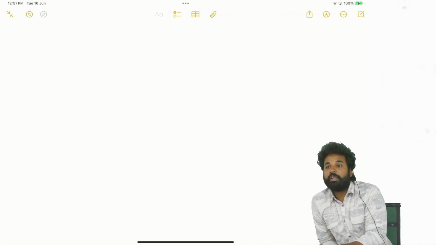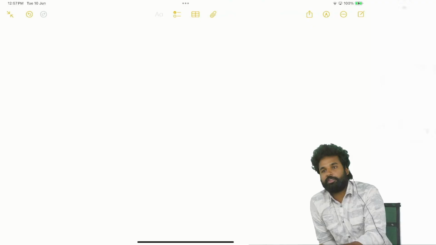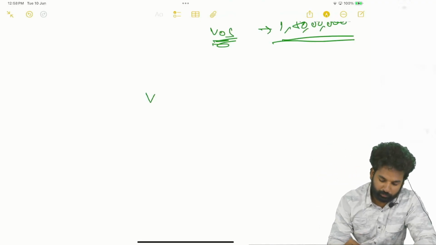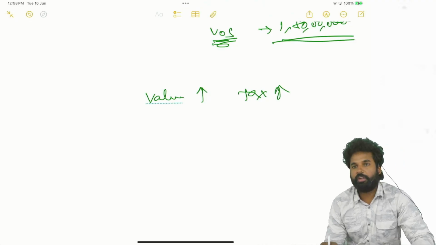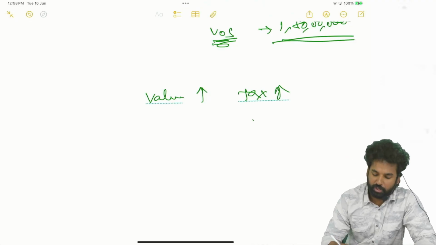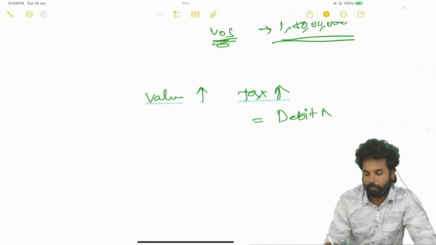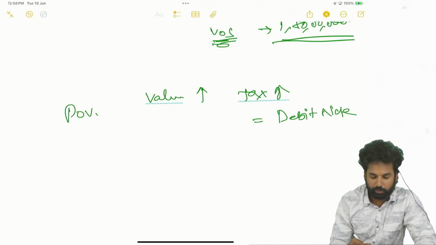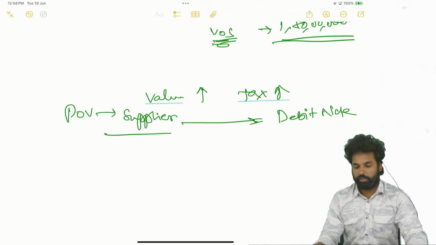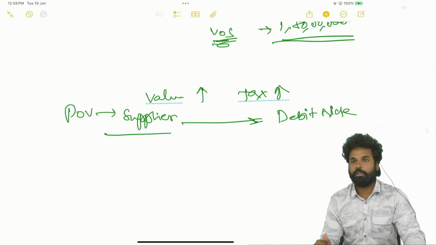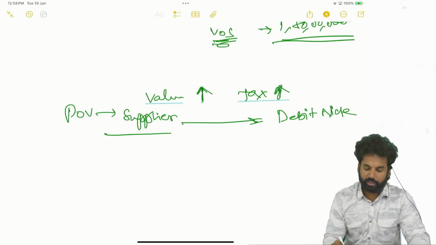Whenever you want the value to be increased or the tax to be increased, you have to issue a debit note. From the supplier's point of view, it is a debit note. That means he is debiting the customer, that the customer still has to pay him. Likewise, if the value has to be increased or tax has to be increased.